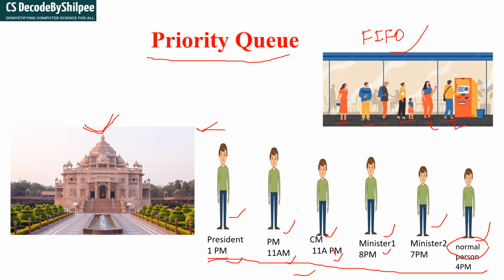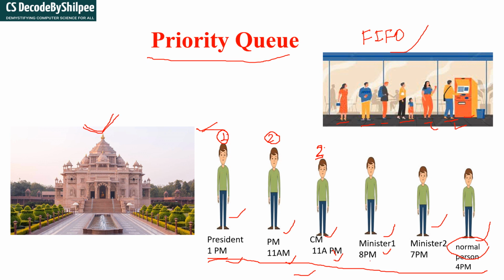But here it's a priority queue. Because of the priority queue, the president is going to get the first chance. So the president visits first, then the prime minister is going to visit, and after the visit of the prime minister, only then the CM is going to visit. The third chance will go to the CM, and for the fourth chance, see that minister 1 and minister 2 both have the same priority. Both positions are the same, so both have the same priority.